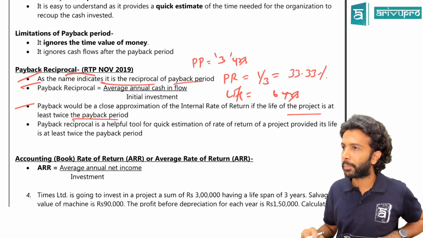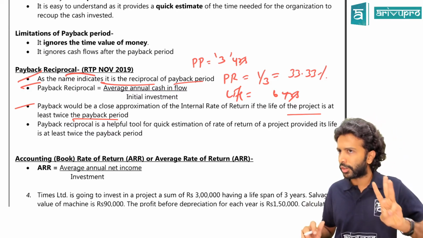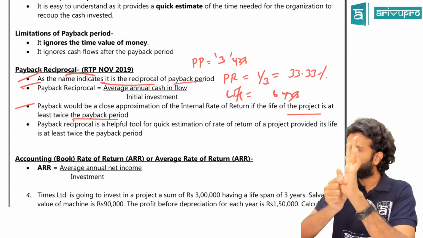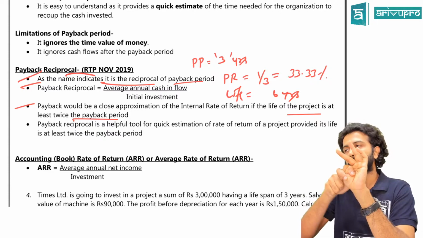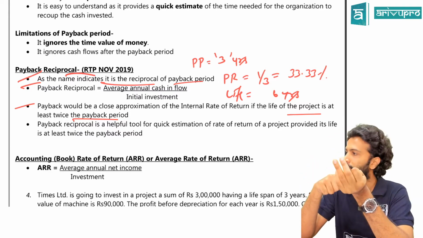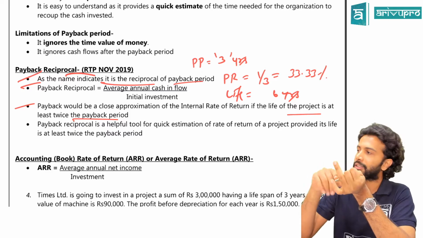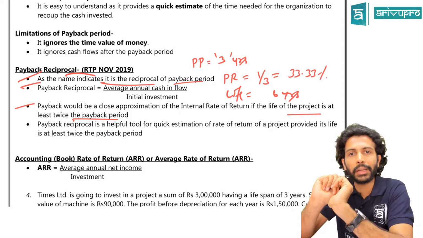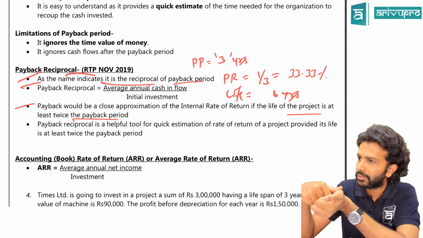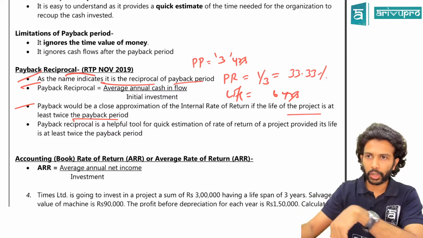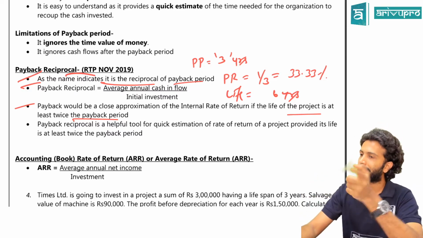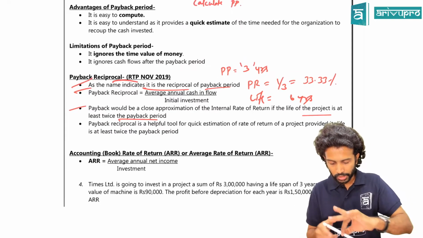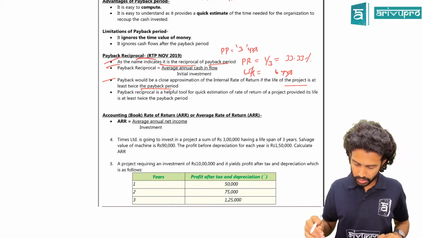So you have to remember these 3 points. It has come for 2 marks or so. Can you remember 3 points? One is payback reciprocal is nothing but the reciprocal of the payback period. So the formula for that will be cash flows or NCF, net cash flows, divided by initial investment. The reason why we calculate this is that the payback reciprocal will approximate IRR, provided the life of the project that you're doing the analysis on is double the payback period or twice the payback period. These are the 3 points you have to remember. Just remember those. That is sufficient.